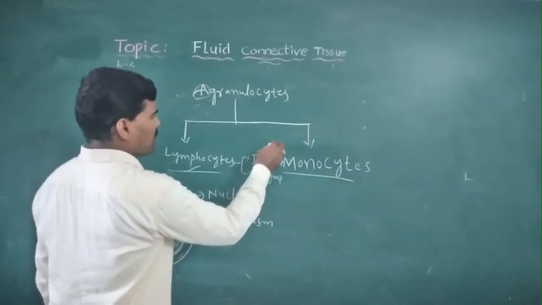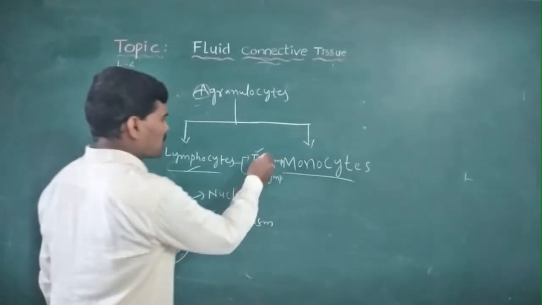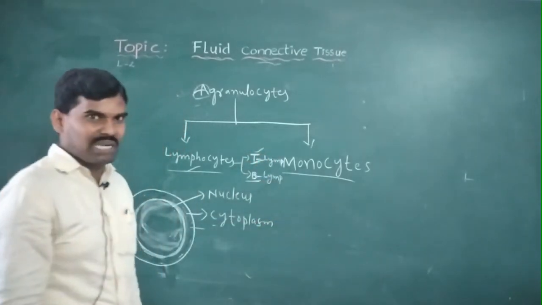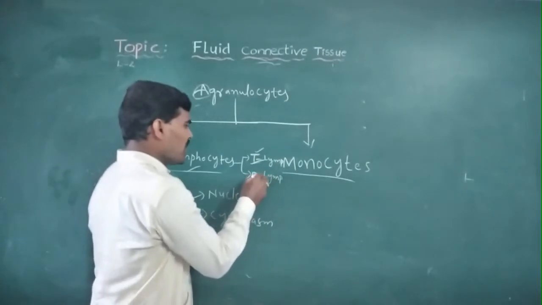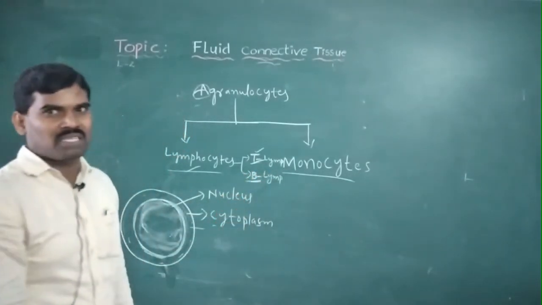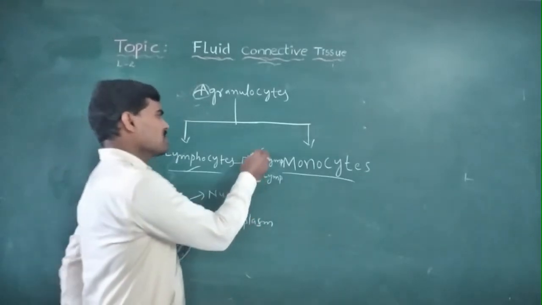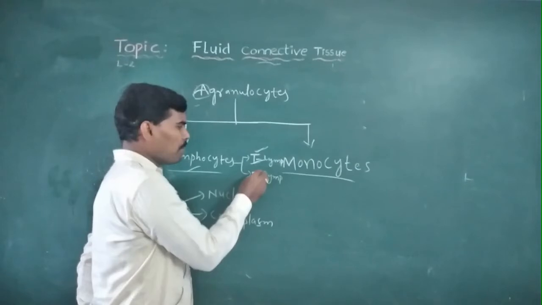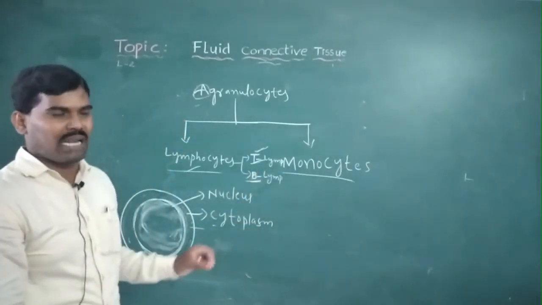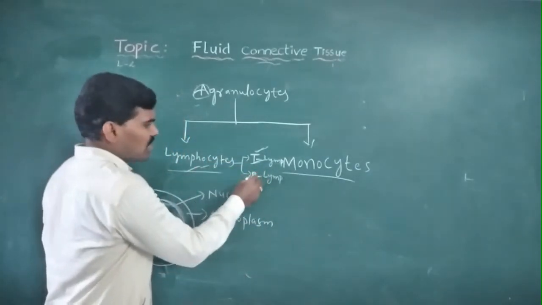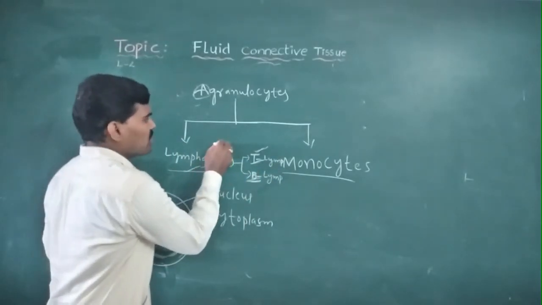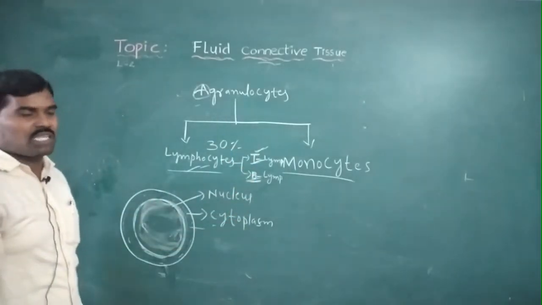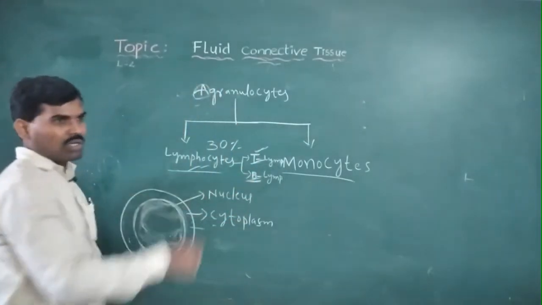T lymphocytes are produced at the embryonic stage in the thymus gland. B lymphocytes are produced at the embryonic stage in the bursa gland. Hence the names T lymphocytes and B lymphocytes. T means thymus gland, B means bursa gland. Lymphocytes make up 30% of the total WBCs.